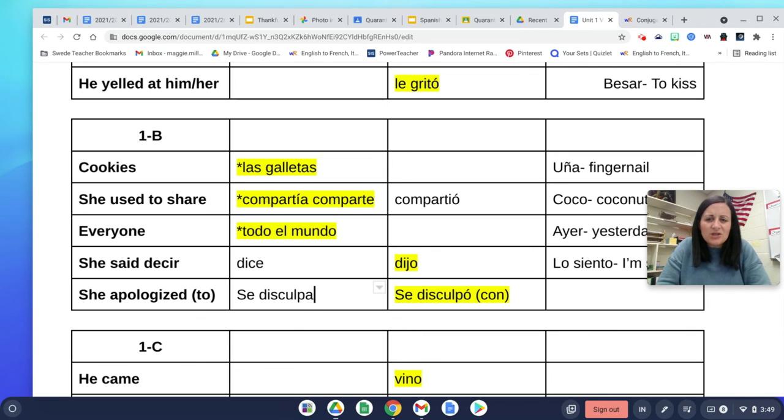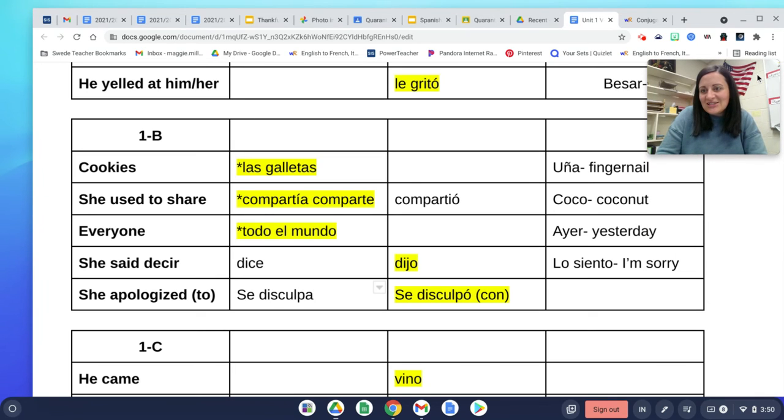So 1B is not too bad of a chart. There's a few extra words over here. Fingernail is an uña. A coconut is a coco. Yesterday is ayer, and I'm sorry is lo siento. So this whole chart is on Quizlet, so you want to probably make sure that you get on there and take some time to get familiar with them. But yeah, we're moving on with 1C come Monday, which is the 13th. So let me know if you have any questions.